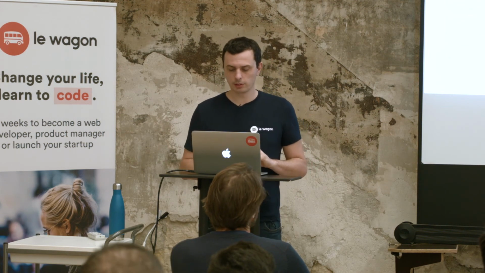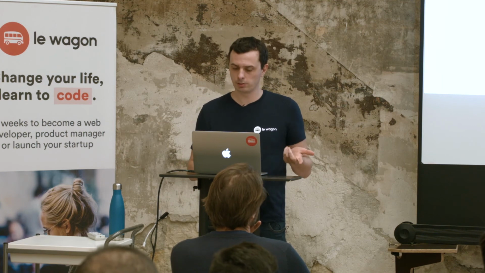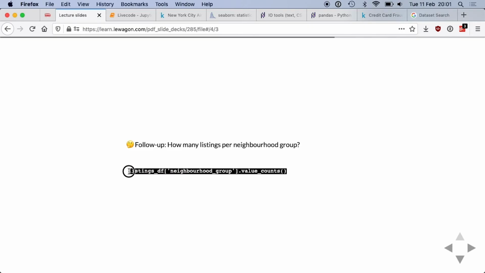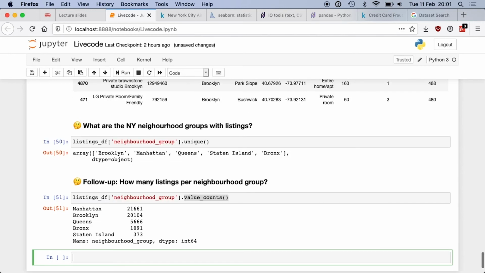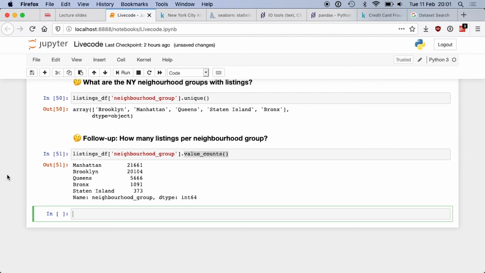So to do that, there is something called value counts directly on the series. So once again, the listings df neighborhood group is a series which has the value counts method. So if I run that, this is what I get.